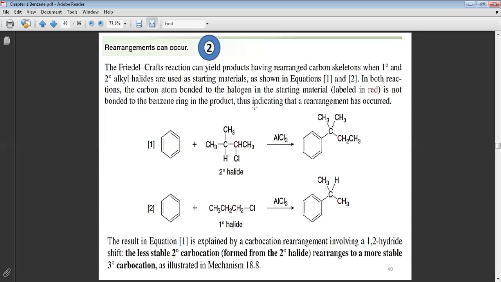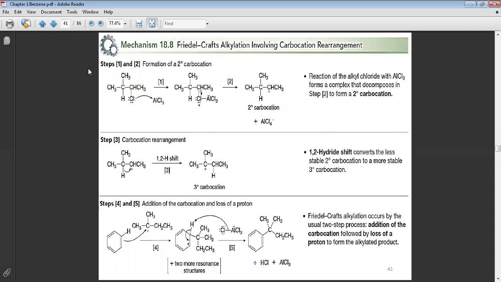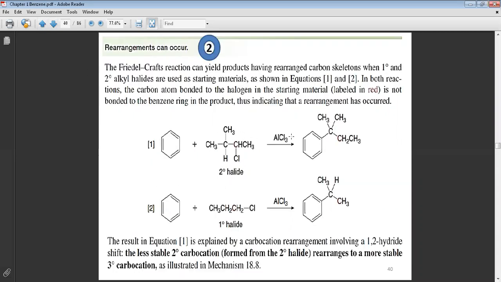I will draw the product for you. That means the bond happens between this carbon, or this carbon, no problem, with this one, yes? This is theoretical, but in the lab, no. Your product will be this. You ask yourself, how will this product be formed? This product will be formed during the rearrangement of the carbocation. Okay, I think I explained this here. Yes, I will take the mechanism. Don't worry, I will take the mechanism.